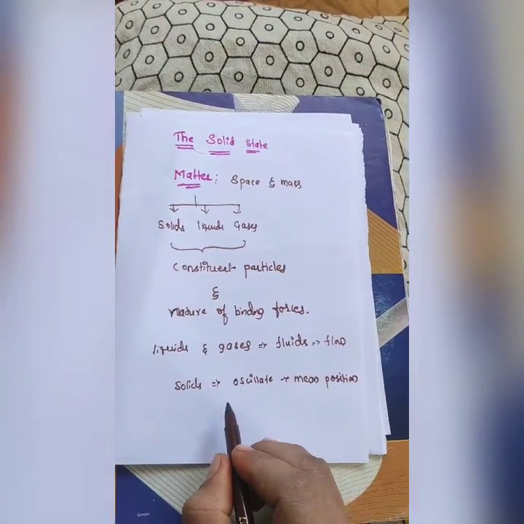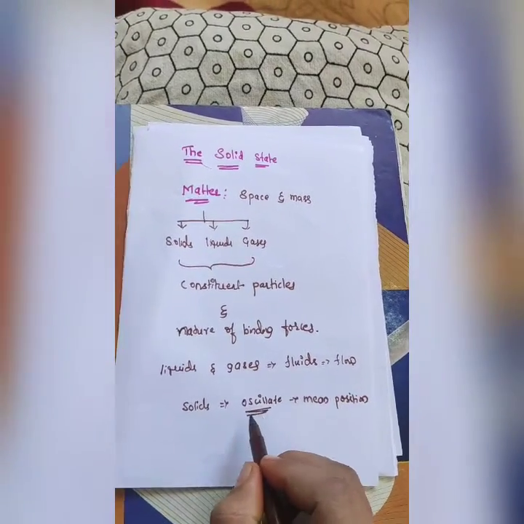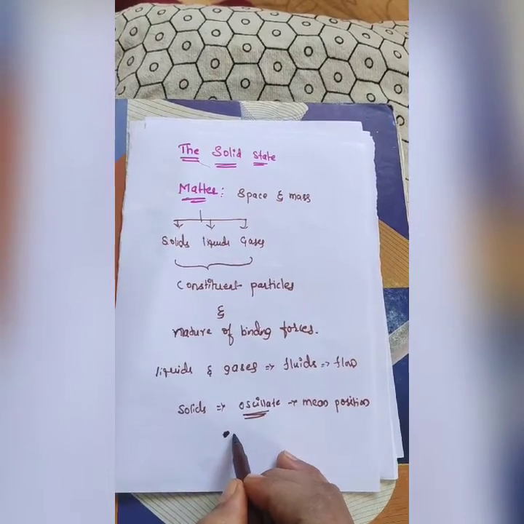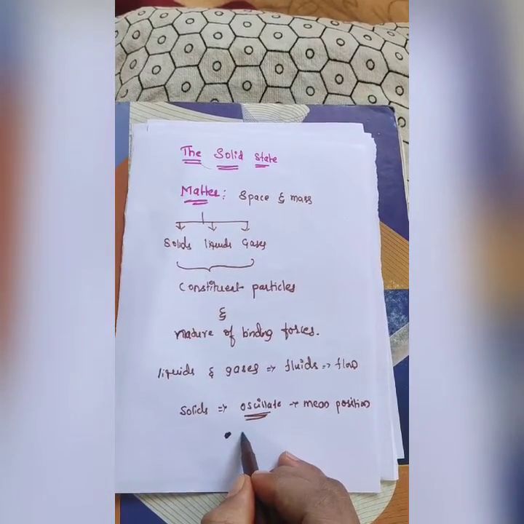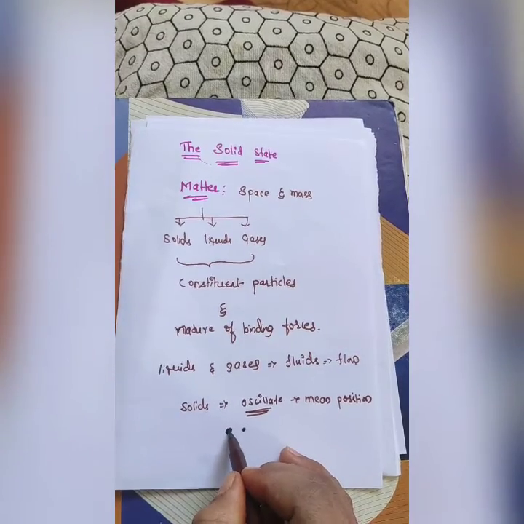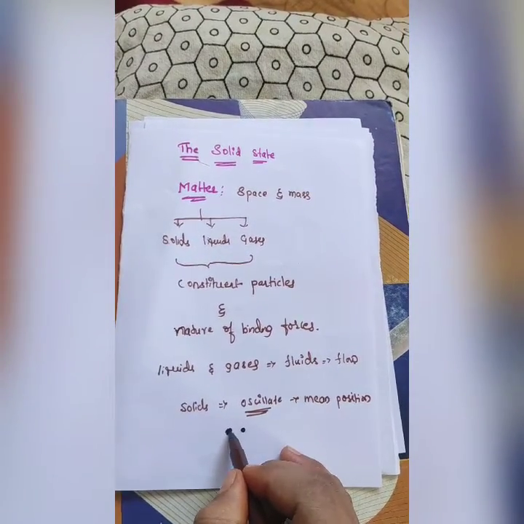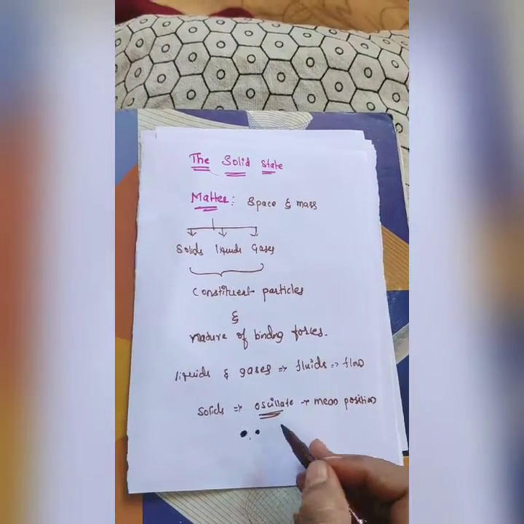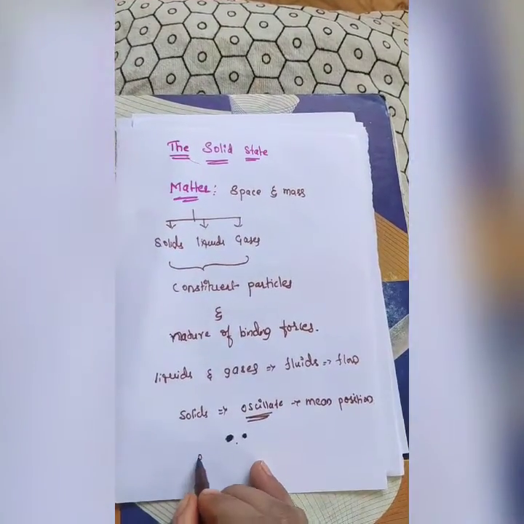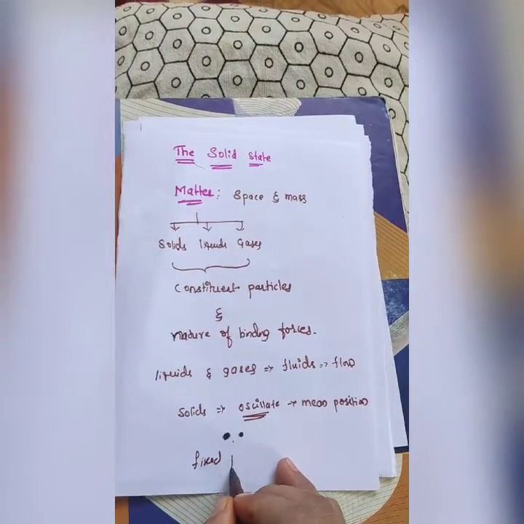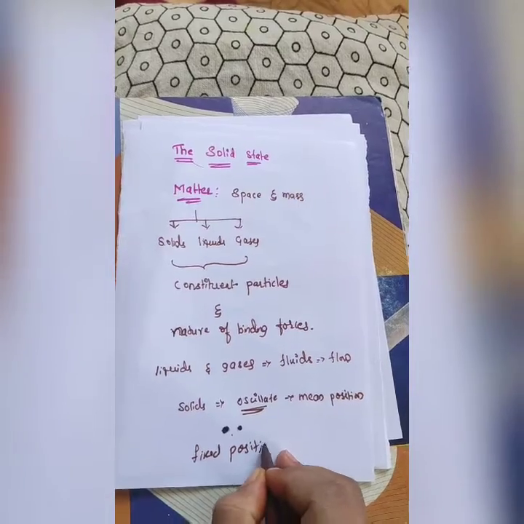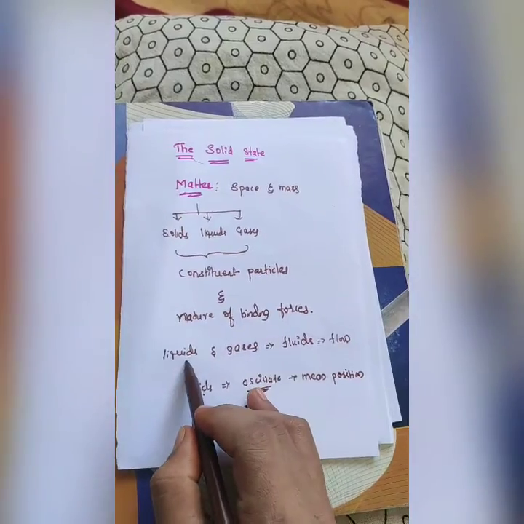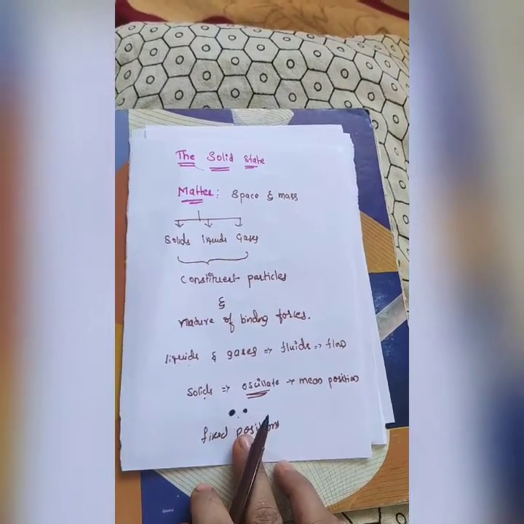For example, one solid molecule will be here and another solid molecule will be here; they can oscillate in their mean positions only. They cannot flow from one place to another place. Due to that reason solids have fixed positions. This is a major difference between solids, liquids and gases.